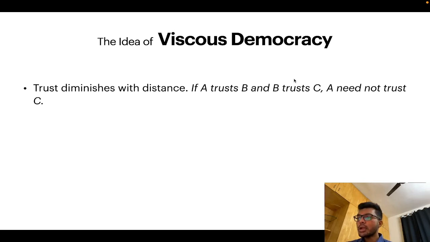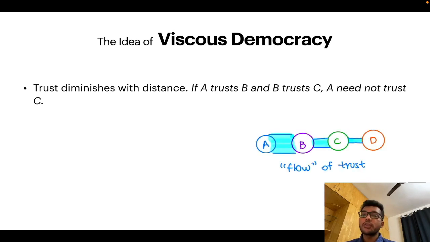So it would be better if our model did indeed account for this flow of trust. So imagine the trust of A as some kind of fluid in the graph. And as you can see, it's very realistic to think that the trust of A can diminish with distance. So as soon as it reaches D, it may not reach it with the level of intensity, or the quantity of trust may not be as much as it was when it reached B. So it diminishes with distance, and it's realistic to account for that.